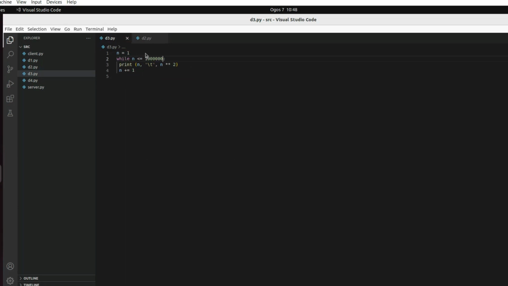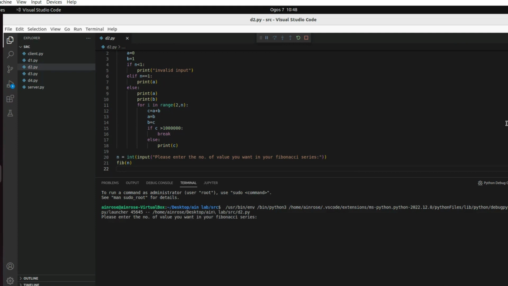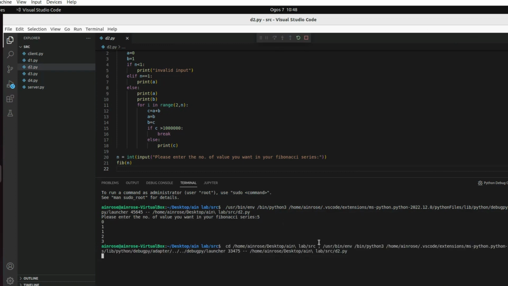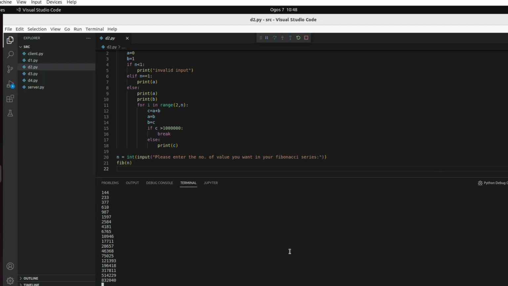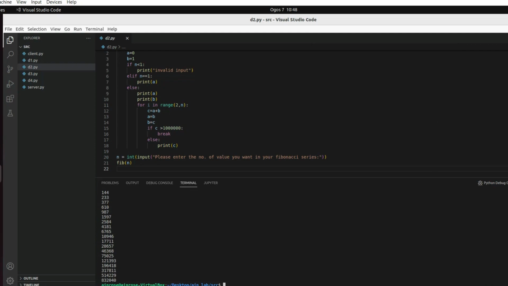Okay, for the next question, I need to print the Fibonacci series from 1 to 1 million. The Fibonacci series is the sequence of numbers where we sum each number with the two preceding ones. So this is my code, and I debug the source code, and it will count the series. The number that I set is up to 1 million.